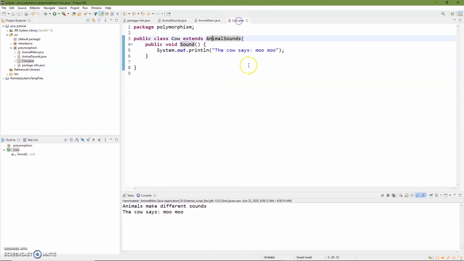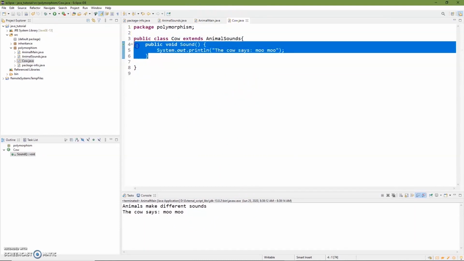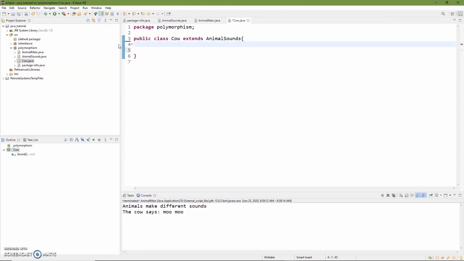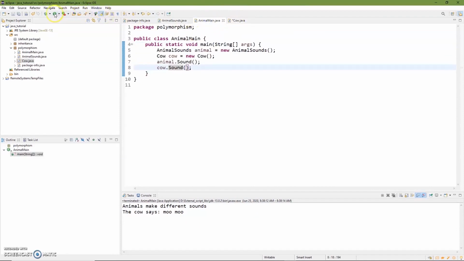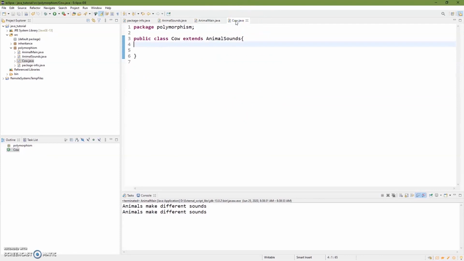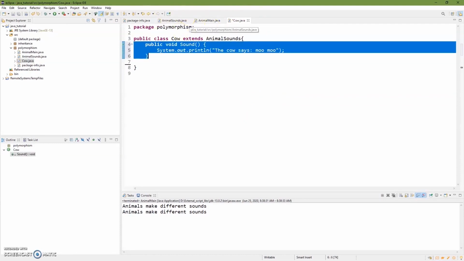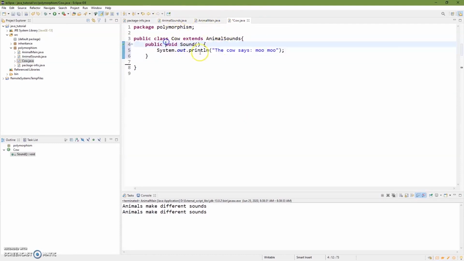So if we go back to cow, we're just going to do this real quick. Let's say we just take this out of here, the public void sound. And then we're going to go into our animal main and run that. Recompiles. Animals make different sounds, because it doesn't know what sound a cow makes. So this is really central to polymorphism: we're taking something from our animal sounds, and we've changed it to the cow says moo moo.